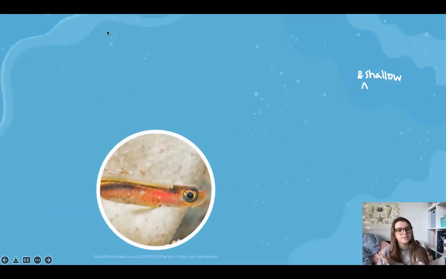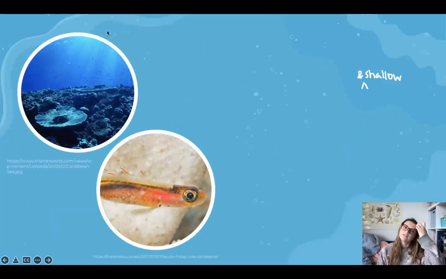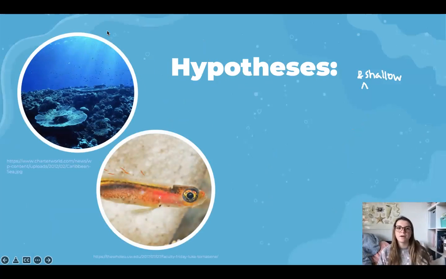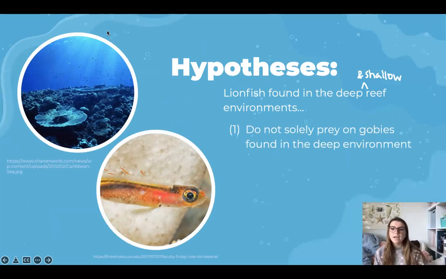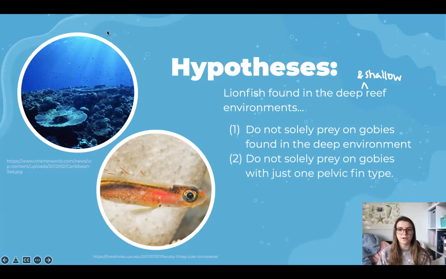This right here is an image of a deep sea goby, and this is an example of a coral reef environment. The hypotheses of our study were regarding lionfish found in the deep and shallow reef environments. In this study, we wanted to assess how lionfish predation preferences differed between the shallow reef environment and the deep reef environment. This would allow us to see if an ecosystem at a certain depth was more susceptible to overexploitation of goby species by lionfish. Additionally, we wanted to see if the lionfish preyed on gobies with a specific type of pelvic fin, to see if one trait, fin type in this instance, made these fish more likely to be overfished by these lionfish.